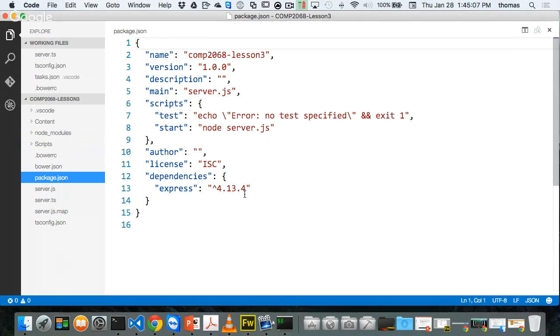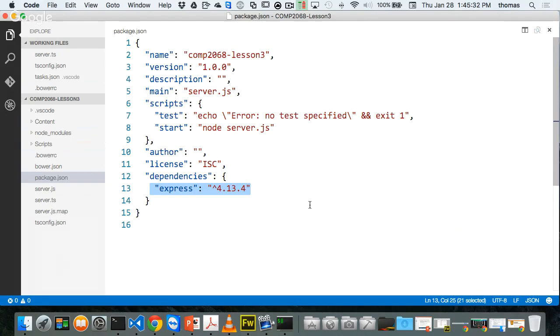Right? And it's also going to update your package.json file with the latest Express version. That's what it's going to do. So it's a new module that we're adding in, right? Okay, so there's Express. On the TSD side now, we need some code hinting for Node and Express. If we don't have code hinting for Node and Express, we're kind of SOL, right? Can't do much without it, right?